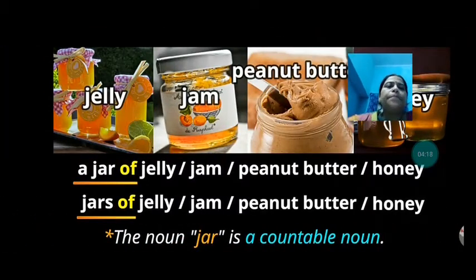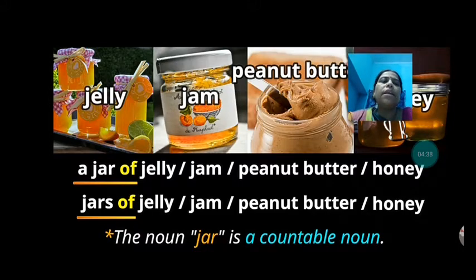Now in this, a jar of jelly, a jar of jam, a jar of peanut butter, a jar of honey. Then jars of jelly, jars of jam, jars of peanut butter, jars of honey. So the noun jar is countable. We can count the number of jars.